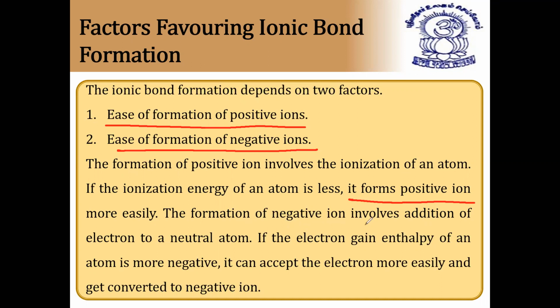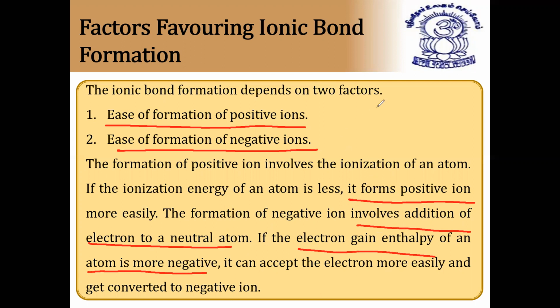The formation of negative ion involves the addition of an electron to a neutral atom. So how easily it can gain that electron depends on its electronegativity. If the electron gain enthalpy of an atom is more negative, it can accept the electron more easily and get converted into a negative ion.